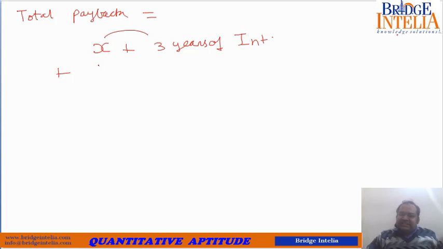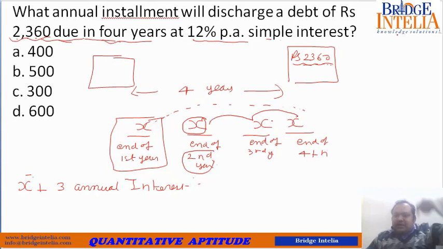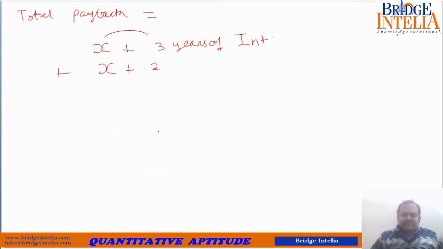Plus next year you have paid X plus 2 years of interest, because this installment that you are paying back at the end of the second year will fetch you interest for the coming 2 years, because the system is of 4 years. 2 more years are remaining, so you have the opportunity to invest the second installment for 2 more years.